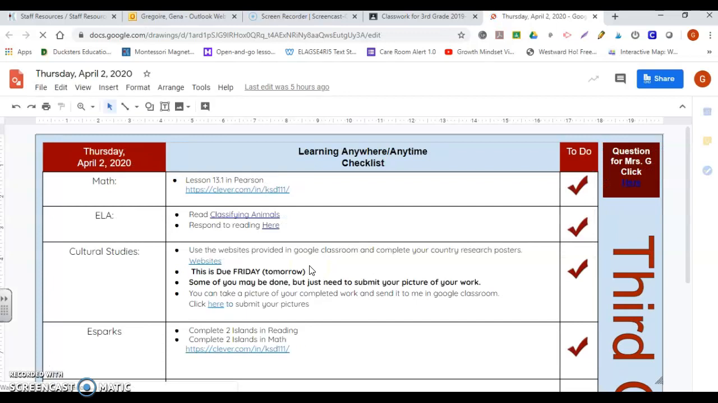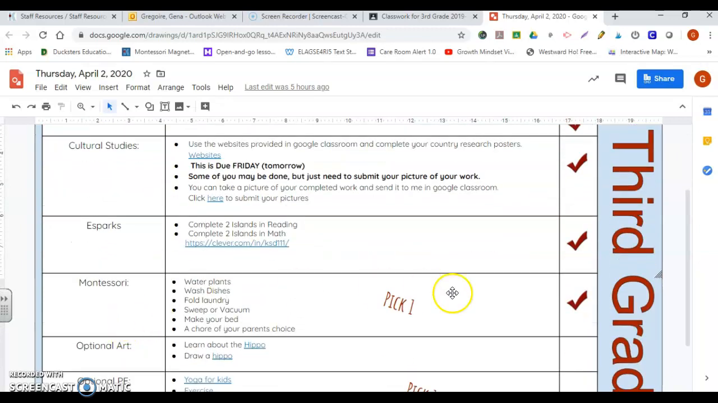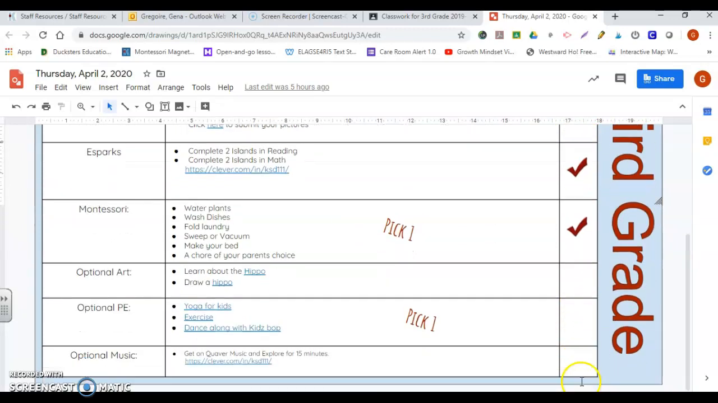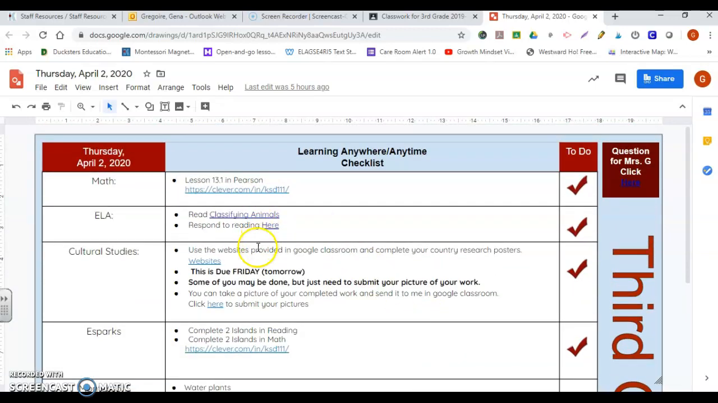Here you will be able to see all of your assignments. We have math, ELA, which is your reading, language arts, writing, cultural studies, eSparks, Montessori. These all have check marks. These need to be completed daily. If it is not a check mark, it is optional. These are just extra things that you are more than welcome to do. It is not required though. They are fun. There's some PE, music, drawing, learning about an animal, just some fun things that you may do for extra work. All of these are hyperlinked.